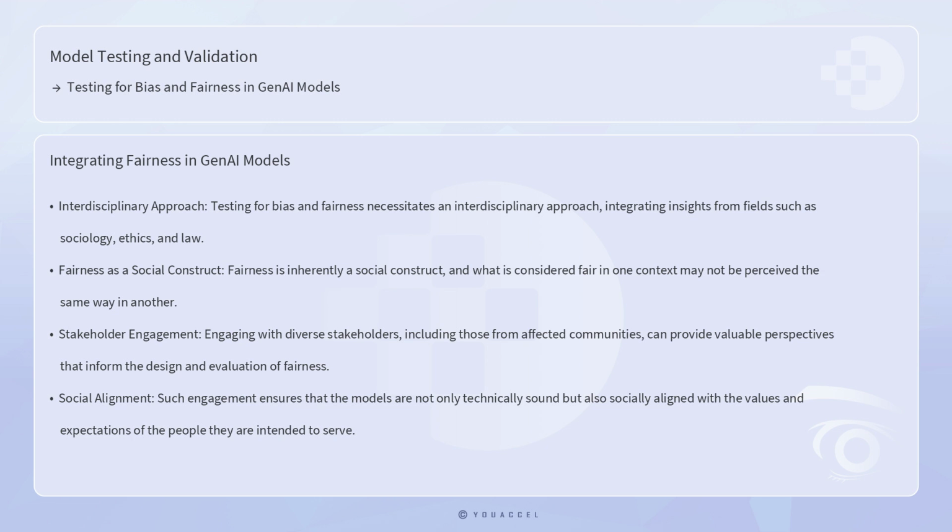Testing for bias and fairness also necessitates an interdisciplinary approach, integrating insights from fields such as sociology, ethics, and law. This is because fairness is inherently a social construct, and what is considered fair in one context may not be perceived the same way in another. Engaging with diverse stakeholders, including those from affected communities, can provide valuable perspectives that inform the design and evaluation of fairness in GenAI models. Such engagement ensures that the models are not only technically sound, but also socially aligned with the values and expectations of the people they are intended to serve.